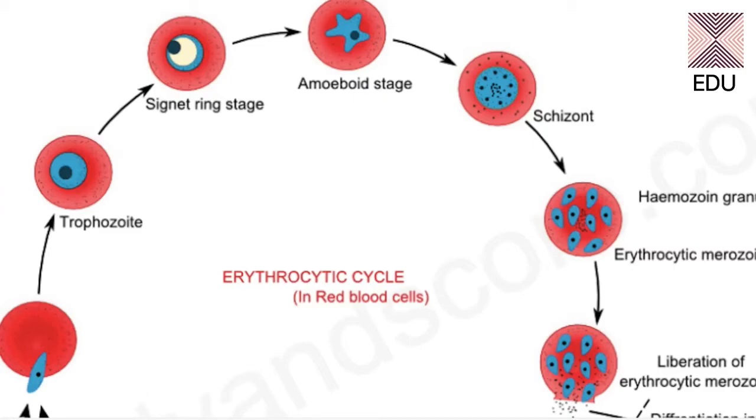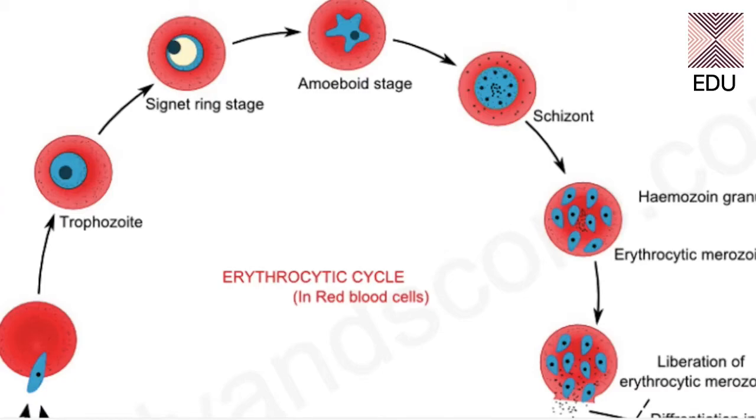Now after trophozoite, this particular stage is very important, and this is called the signet ring stage. This is a very important stage in the RBC. Here a vacuole is developed inside the trophozoite, and due to this vacuole formation in the center, you can see the vacuole, the nucleus is pushed towards the periphery and that becomes a ring-like structure. So that's why it is called the signet ring stage.